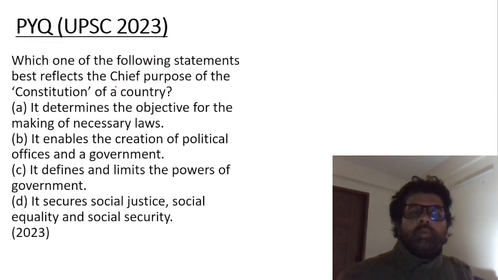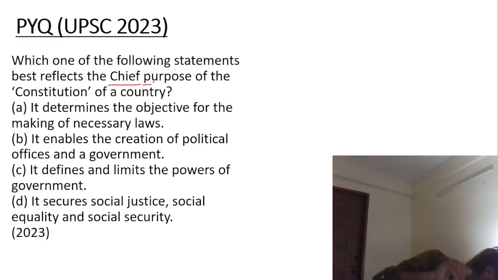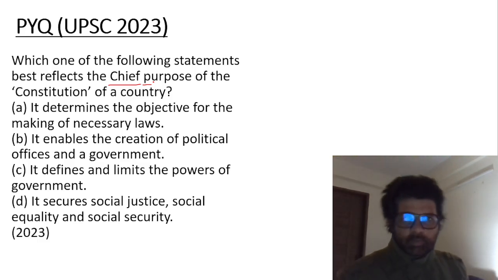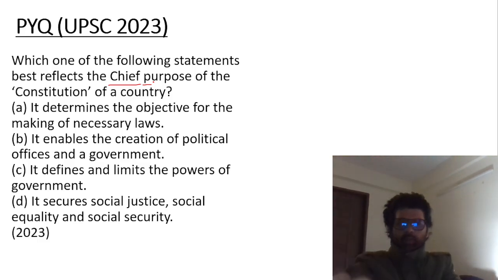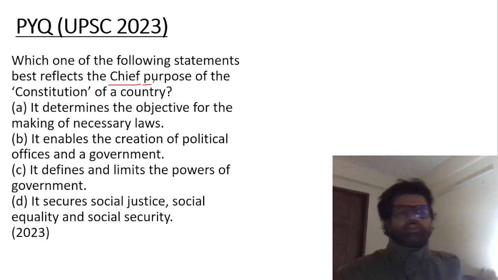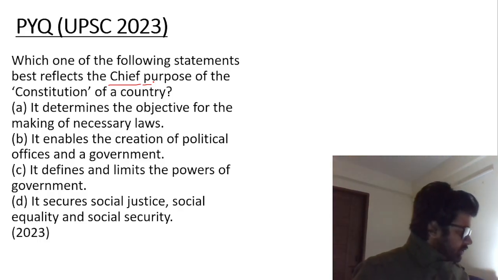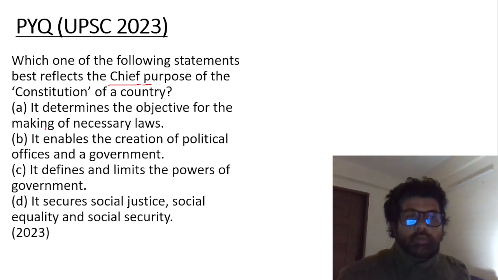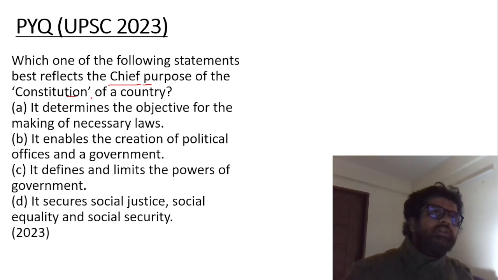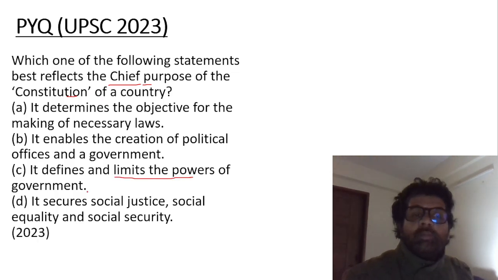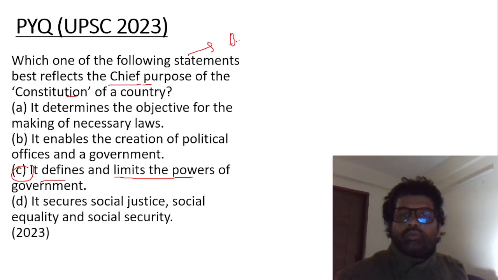Which one of the following statement best reflects the chief purpose of Constitution of a country? What is the purpose now? Because we're talking about Constitution and all, and constitutional articles. Let's solve this question also. Polity, economy, merging together. Very good. So, Constitution is telling what government can do, what they cannot do, what laws they can make on, what laws they cannot make on. So in a way it limits the power of government, defines and limits the power of government. These are all very basic conceptual questions, guys. You cannot make mistake in these questions.